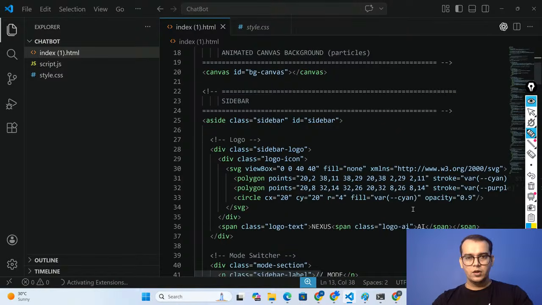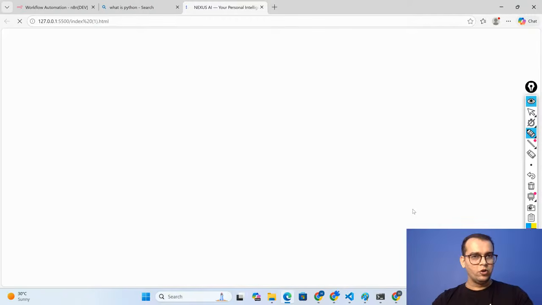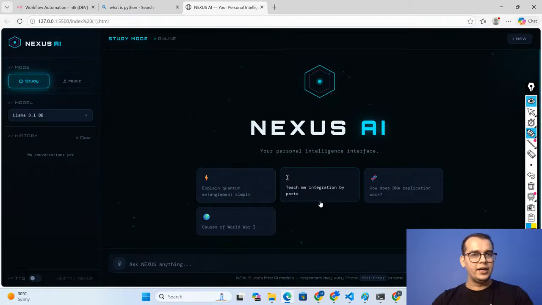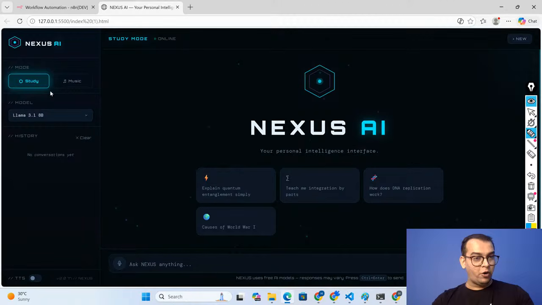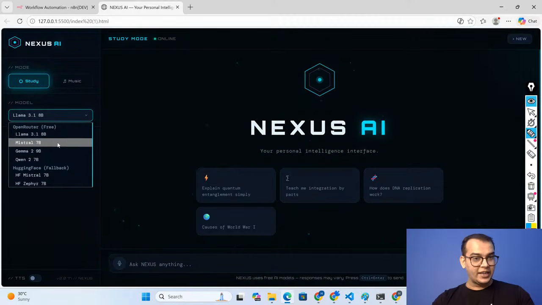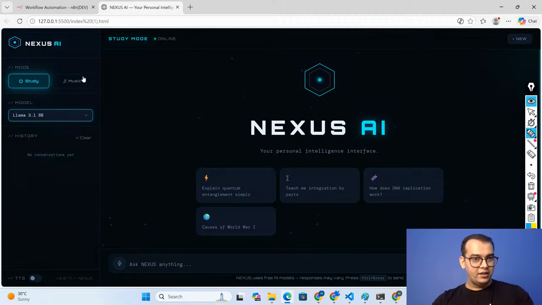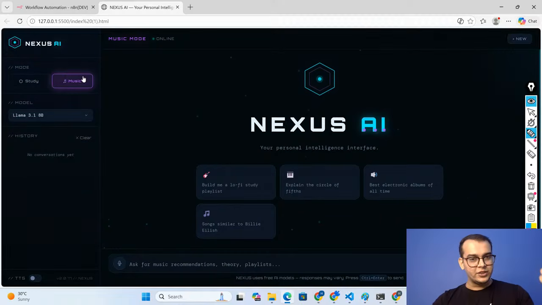We'll click on go live to check the output, and I can see it is working in a great way. Can you all see this, guys? I can switch to different models. I can use Gemma, I can use Mistral, I can use Qwen as well. All these are free LLMs. Music is also there, right?